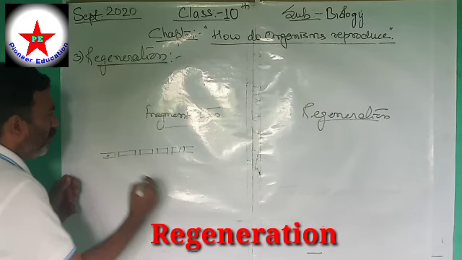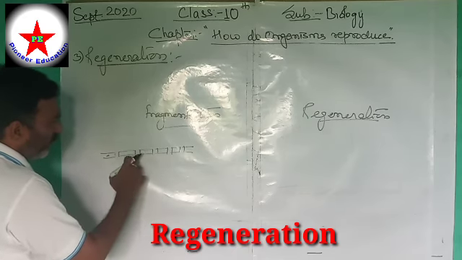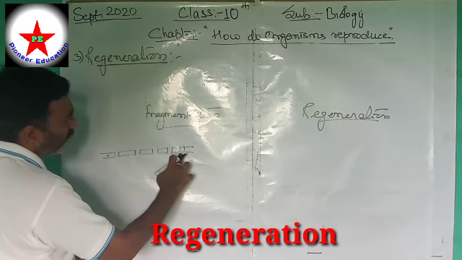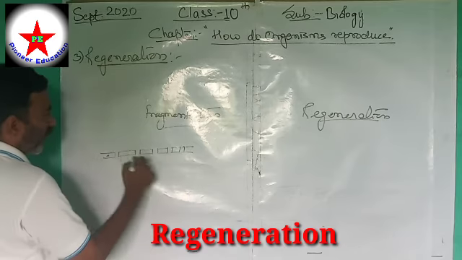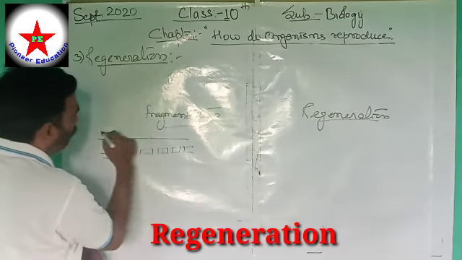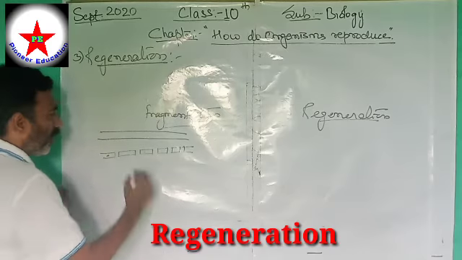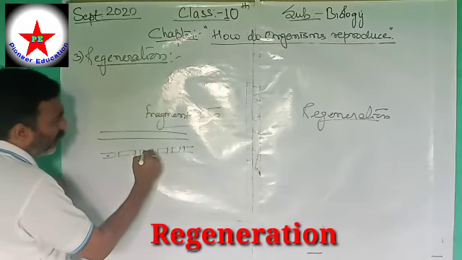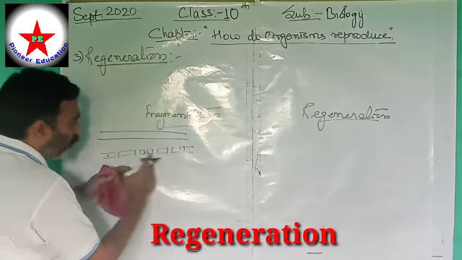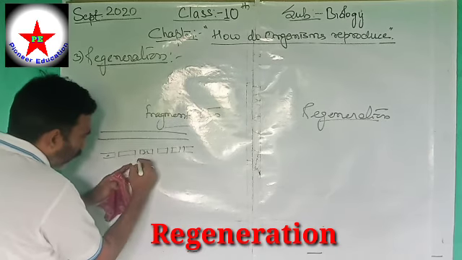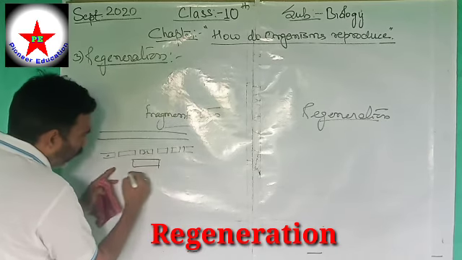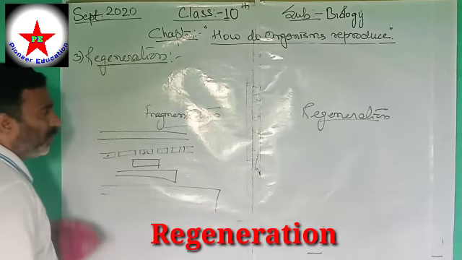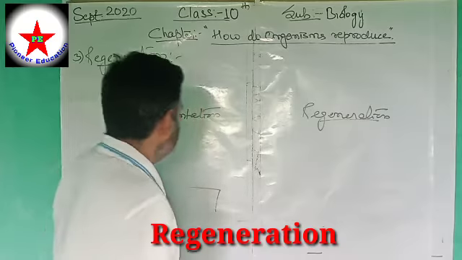It will grow and have the cell division process, and over a longer period of time it will grow into a separate spirogyra. That may not be identical to the parent spirogyra, however, it will become the same after some time. That means there will be cell division and continuous growth. That whole body will grow, in this way, then this way, and so on. In case of regeneration, only the lost part grows.